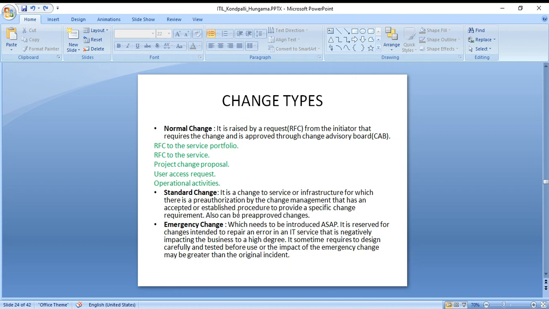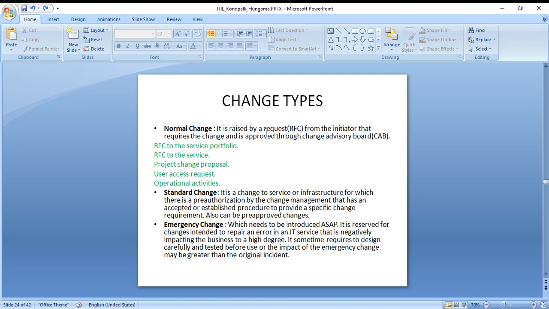Now, change types. We have different change types. So again, a bulb example. If that room is not being used, even though the bulb is blinking, we just don't care. It's like a normal change, we can change it later. Standard change is something like, people are working, we need to change it. But emergency is something like, because of that someone's eyes are paining, or it is hurting them. So obviously with an emergency you change it immediately. So this is the differentiation of these.